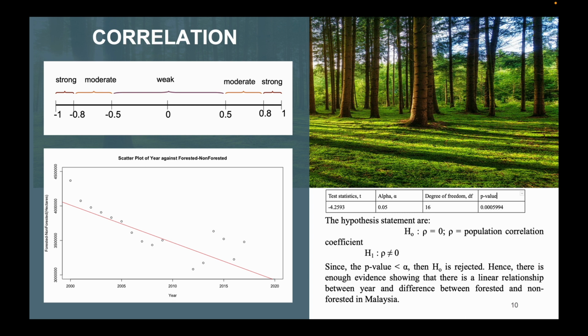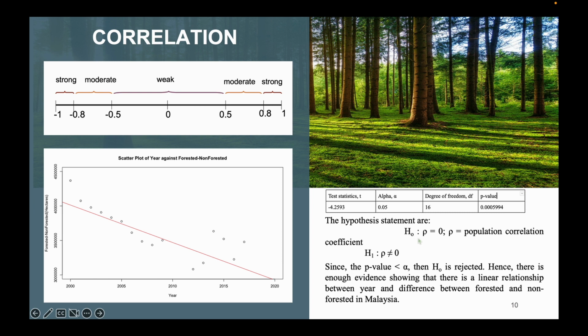The next test that I conduct is correlation. So we take a sample test, for example, the year and the difference in hectare of forested and non-forested. I'm using R programming to do the calculation, and I got this value: the statistic T is negative 4.2593, the alpha is 0.05, the degree of freedom is 16, and the p-value is 0.005994.